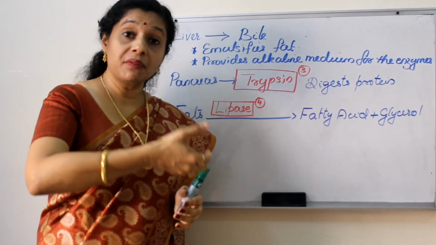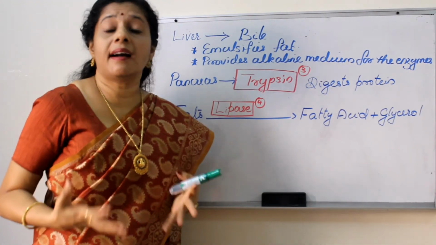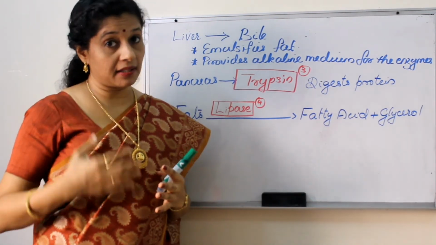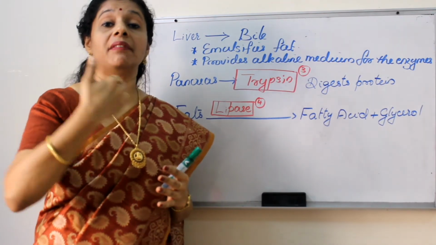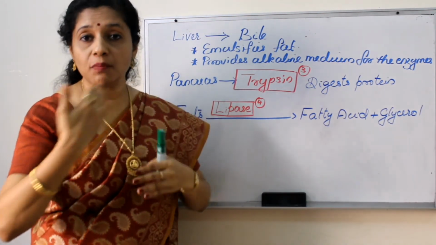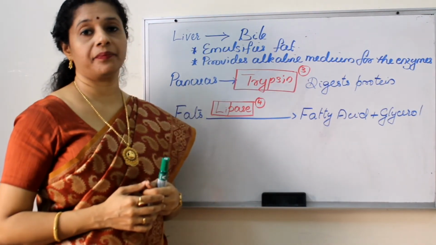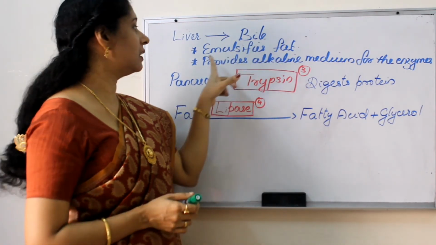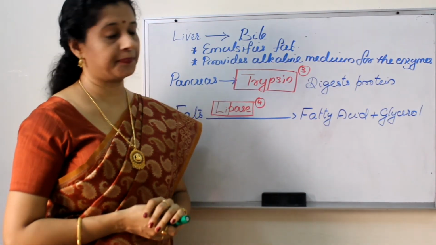Because we learned the food coming from the stomach is highly acidic, since it was mixed with HCl. But the enzymes of the pancreas or the intestine cannot be effective in an acidic medium. So again the food has to be made alkaline, and that function is done by the liver. So these are the two functions of bile secreted by the liver: it emulsifies fat and provides an alkaline medium for the enzymes.